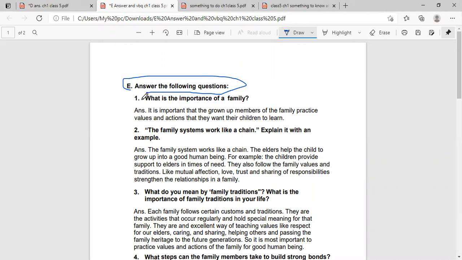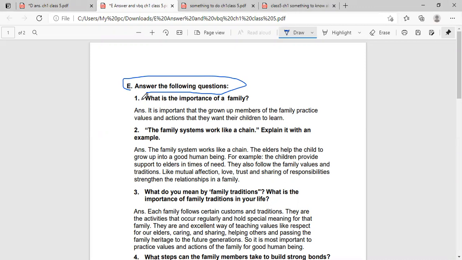Then second question. The question is, the family system works like a chain. Explain it with an example. Here answer is, the family system works like a chain. The elder helps the child to grow up into a good human being. For example, the children provide support to elders in times of need.